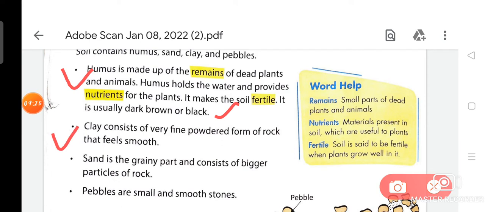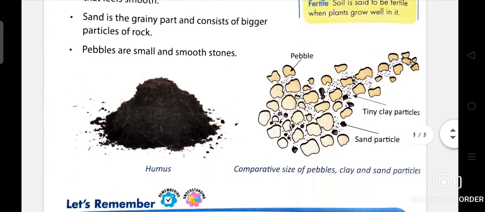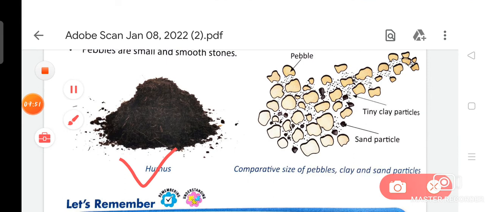Now, second point is that clay consists of very fine powder from a rock that feels smooth. Point number 3. Sand is the grainy part and consists of bigger particles of rock. Point number 4. Pebbles are small and smooth stones. As you can see, this is the picture of humus and this is pebbles, tiny clay particles, sand particles.